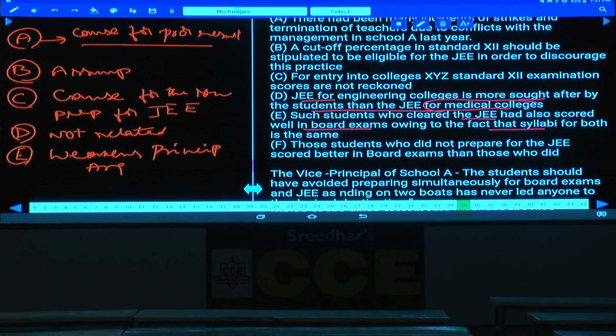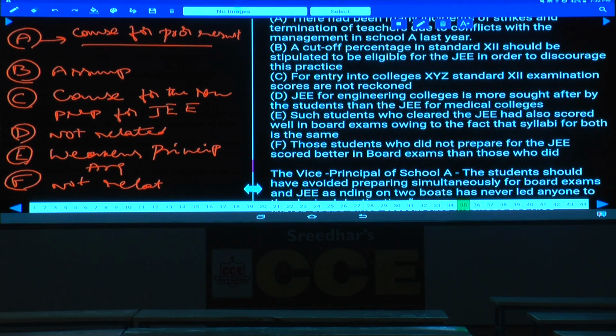Then F: those students who did not prepare for the JEE scored better than those who did. Yes, any information regarding this one? The above statement is talking about only the persons who are preparing for JEE exam. Hence, any assumption regarding the persons who are not preparing for JEE examination is not clearly given in the statement. What the author thinks about those who are not preparing is not given in the statement. Who did the statement talk about? Only those who are preparing. Then what about F here? F, we can take it as not related.